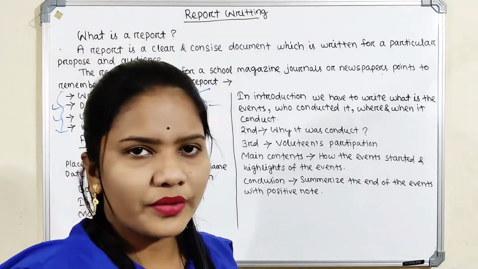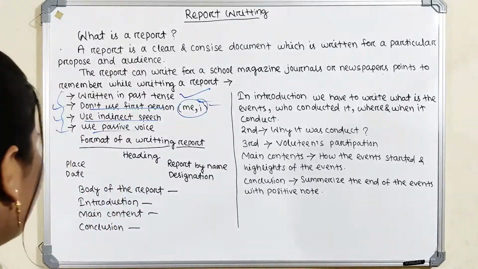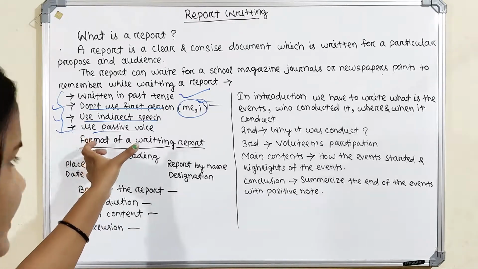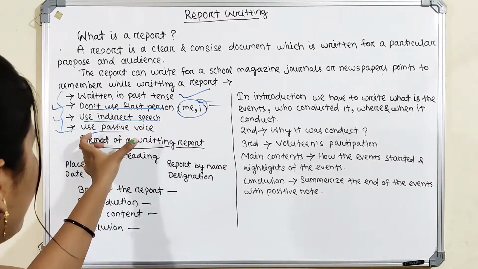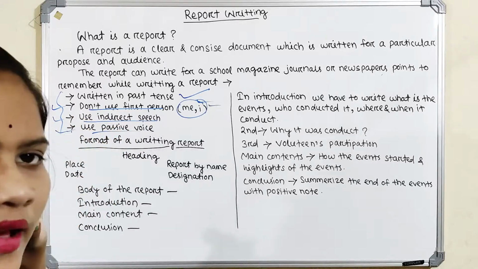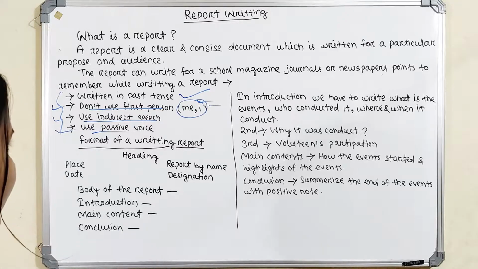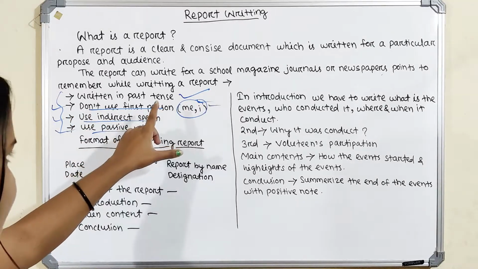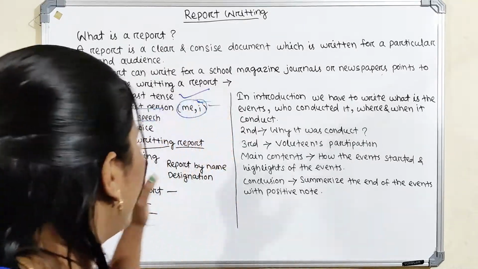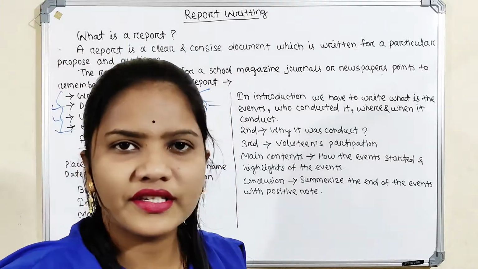I was teaching the active and passive voice in our earlier classes. You can learn that. Voice is of two types, active and passive. We cannot write in active voice; in this case we have to write in passive voice. Before we write a report, first we have to know the past tense, present tense and future tense, that is, the three tenses. And second, first person, second person, third person.